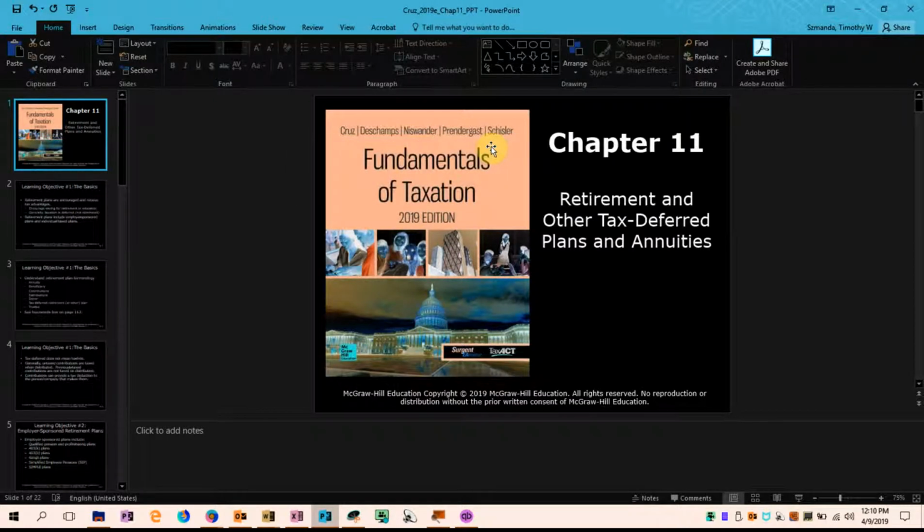In this chapter, I'll be discussing some of the main concepts of retirement plans and annuities, and I recommend that you review the full set of PowerPoints as well as reading through Chapter 11 in the text. So let's get started.